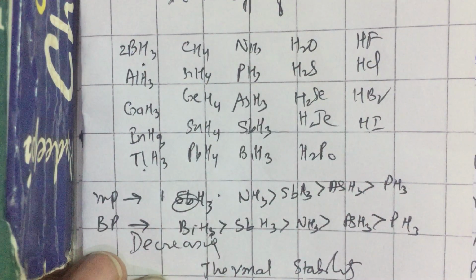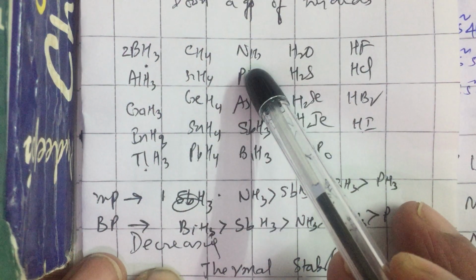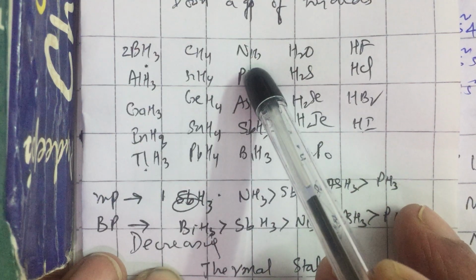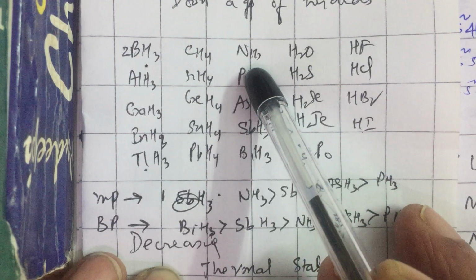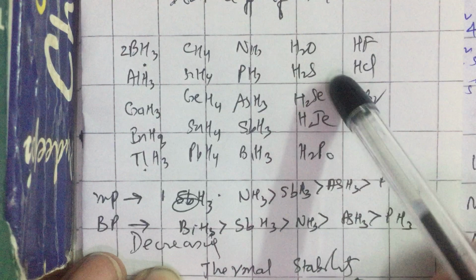The 15th group makes hydrides of formula MH3. Of course, nitrogen can make some more hydrides like N2H4 hydrazine and N3H hydrazoic acid. And the hydrides generally are of formula MH3.